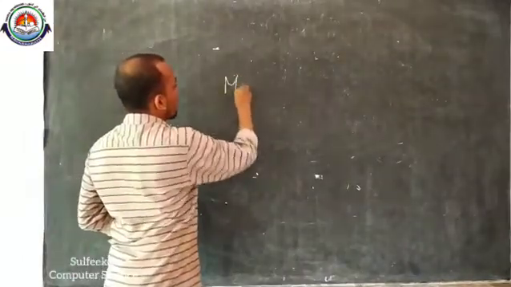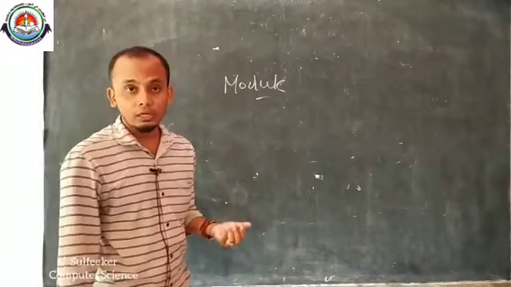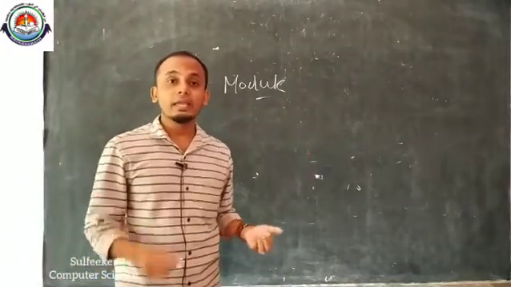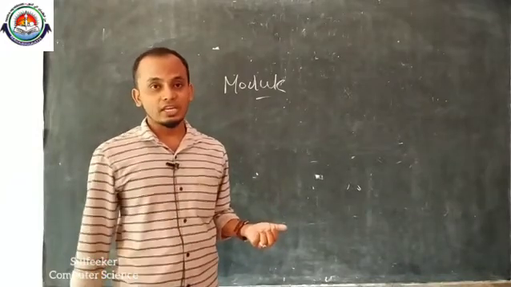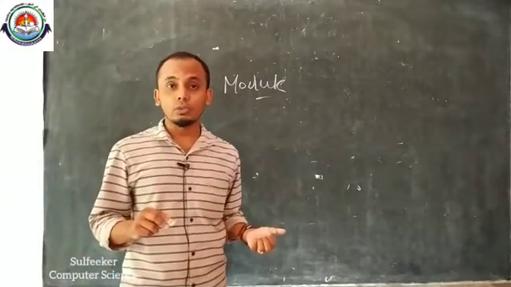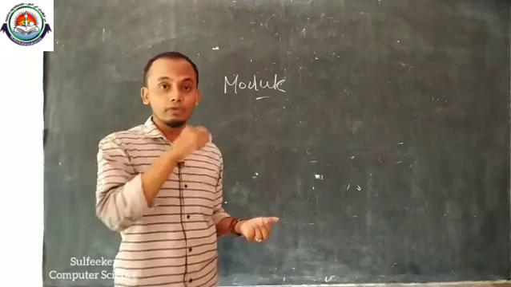Then the next type of function is module. What is a module? We already explained that a big program or a big project can be divided into different modules, different sections. Each module has its own properties, and already predefined tasks will be performed when we use these modules.